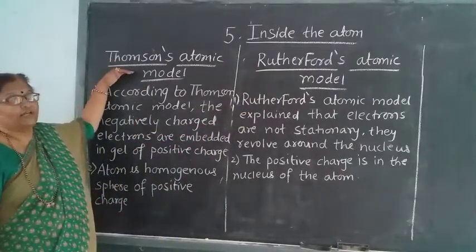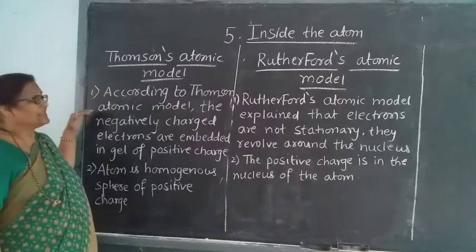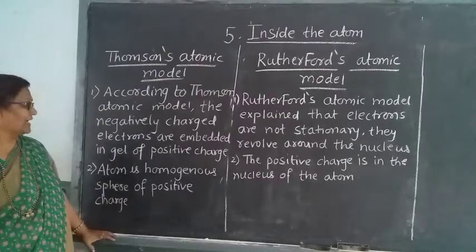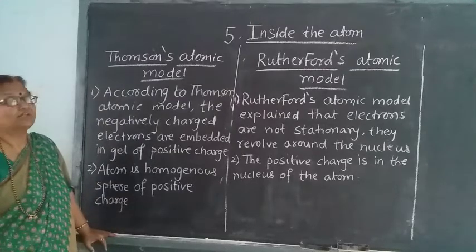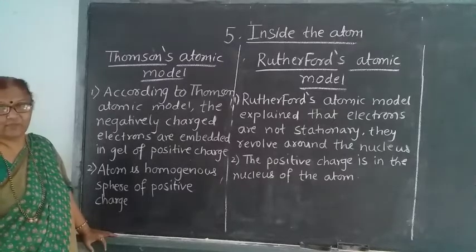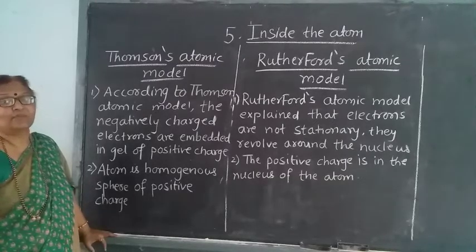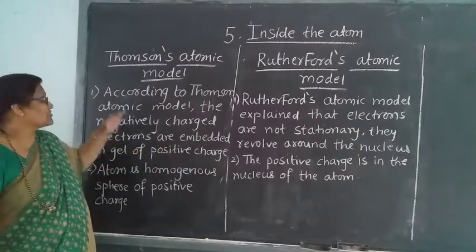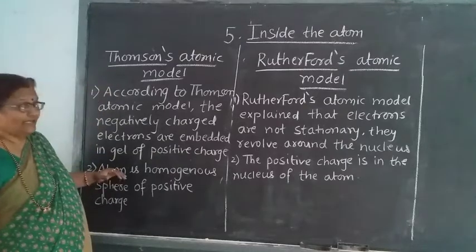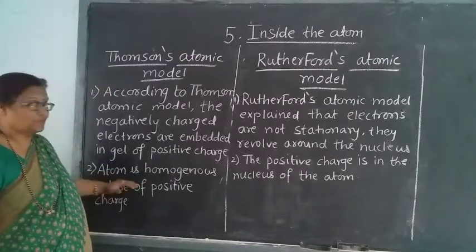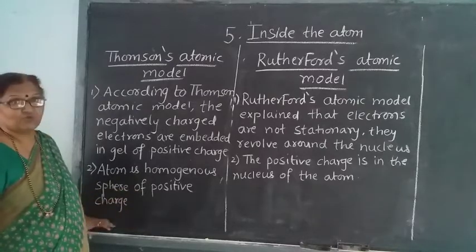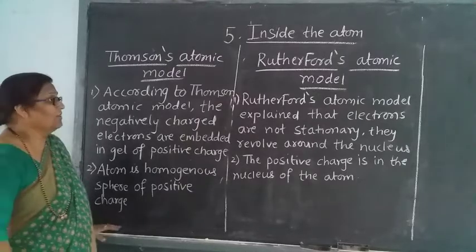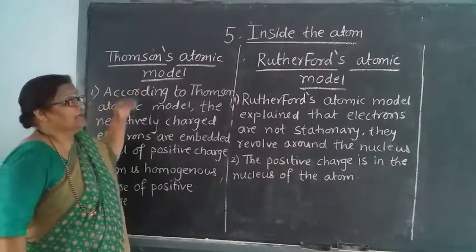Here we are going to see the difference between Thomson's atomic model and Rutherford's atomic model. So what is told according to Thomson? Thomson's atomic model tells us that the negatively charged electrons are embedded in a positive charge. That means the electrons are not revolving, but they are embedded in a positive gel, or positive charge. According to him, the atom is a homogeneous sphere of positive charge. It is nothing but a sphere made up of a positive charge.